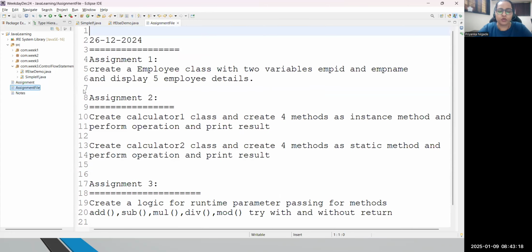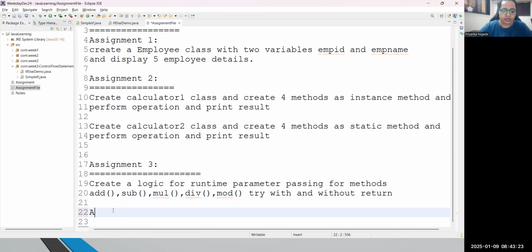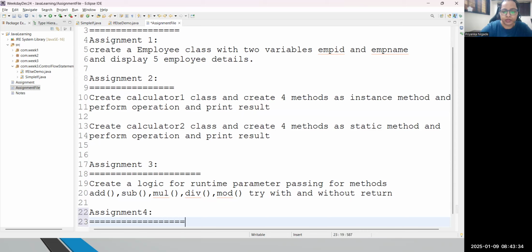And I will do one more thing. These assignments I have already given. Now let me write something more. Suppose some more assignments in between we have already taken, but let me do one thing. I will write here assignment number 4, and this is based on conditional statements.